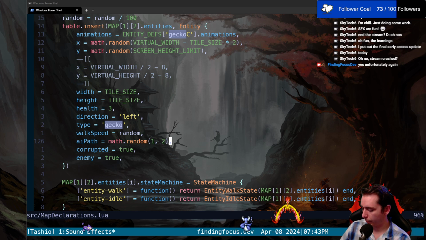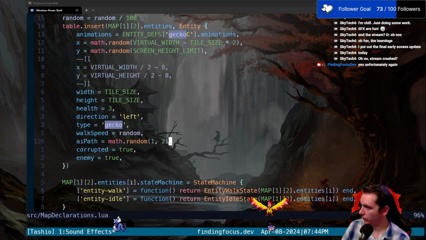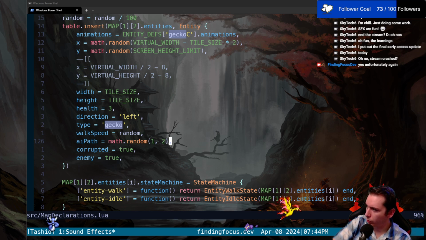Here we go. Authenticator. Okay, cool. We are connected to Twitch. So let's try it again.